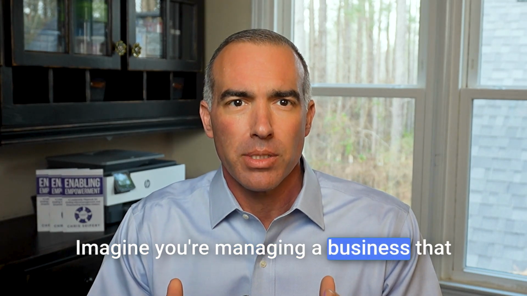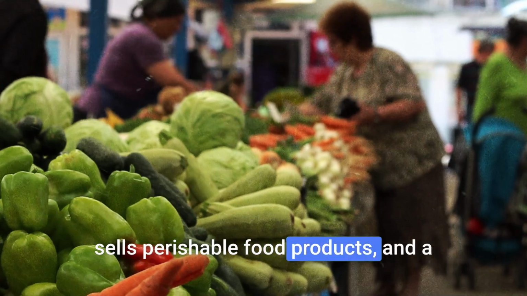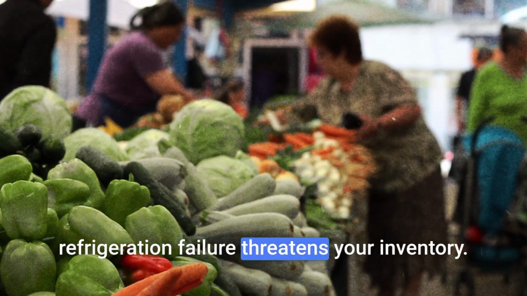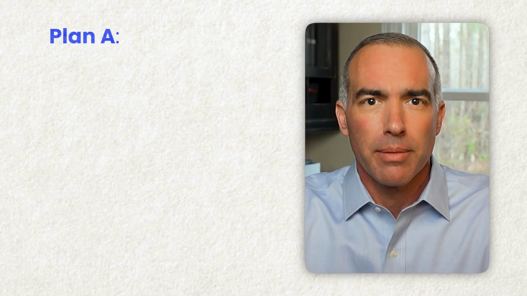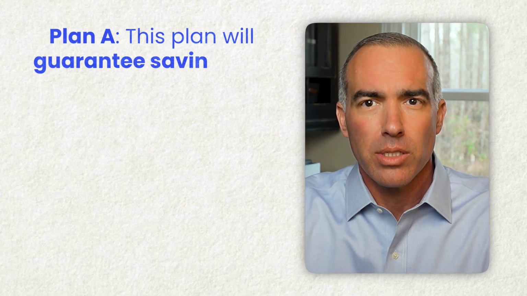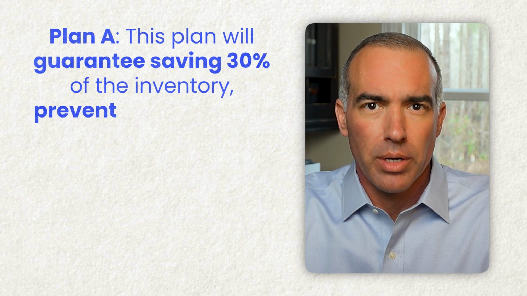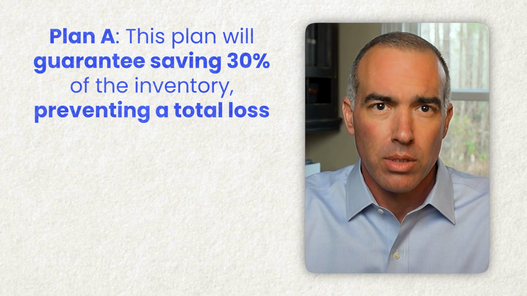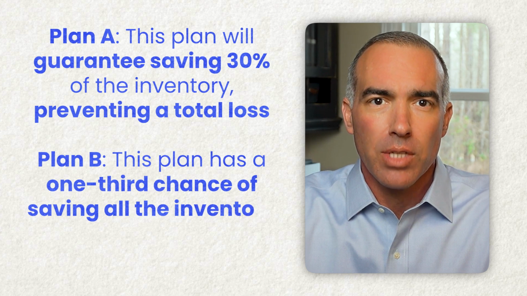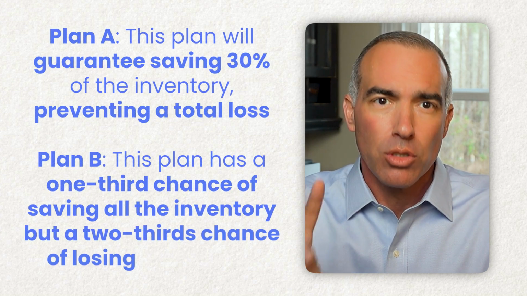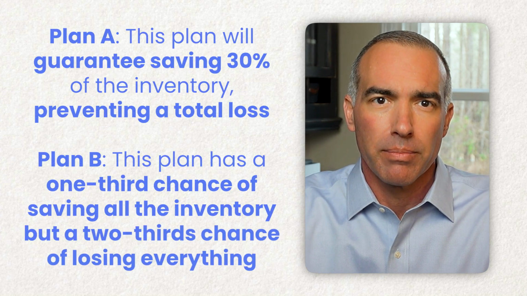Imagine you're managing a business that sells perishable food products, and a refrigeration failure threatens your inventory. You have two options. Plan A. This plan will guarantee saving 30% of the inventory, preventing a total loss. Plan B. This plan has a 1/3 chance of saving all the inventory, but a 2/3 chance of losing everything.